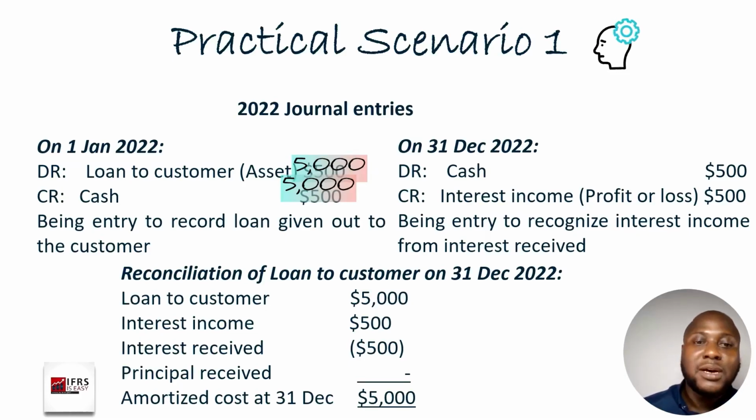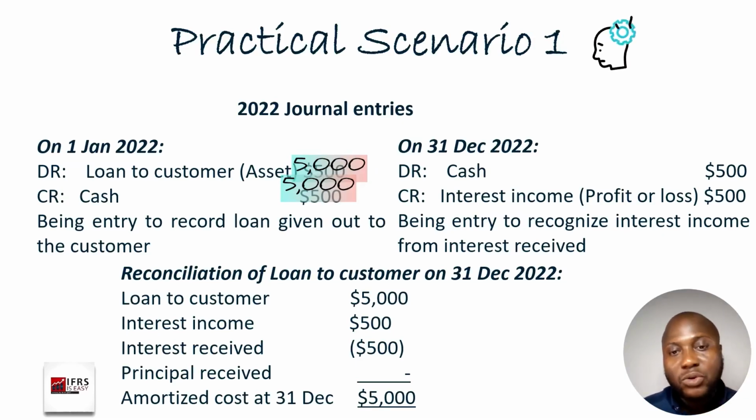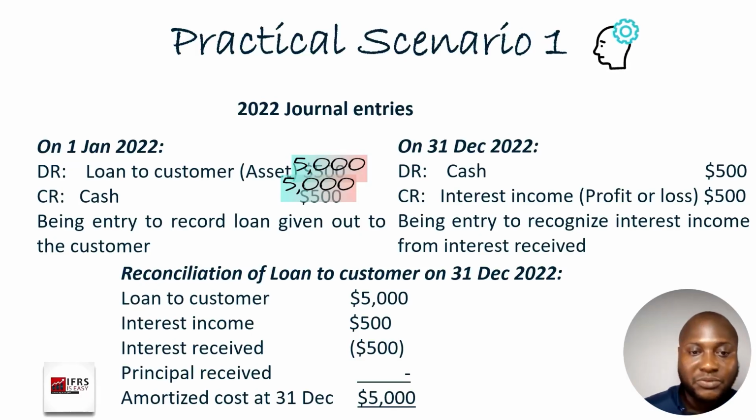As at December, the interest income goes into profit or loss. So what you notice is that we debit cash and we credit the interest income. The interest income that we are crediting indicates that we are receiving cash of 500 from the customer, and we're also taking the interest income to profit or loss.